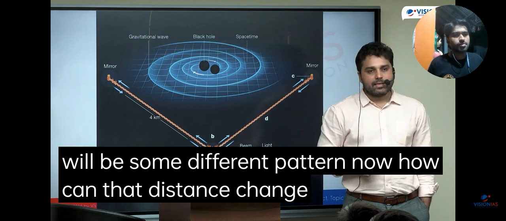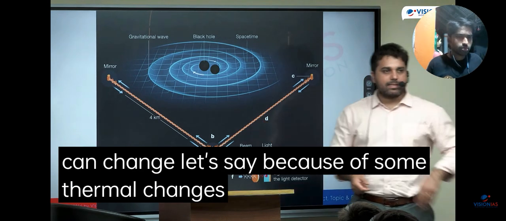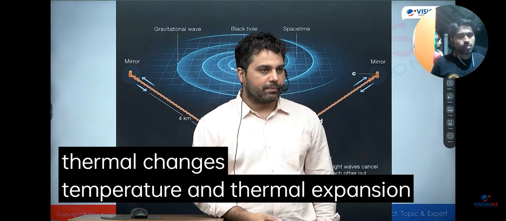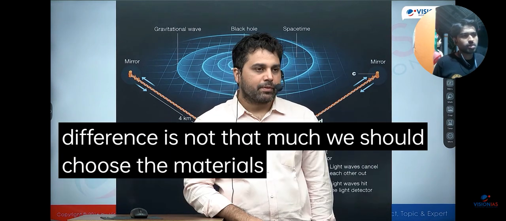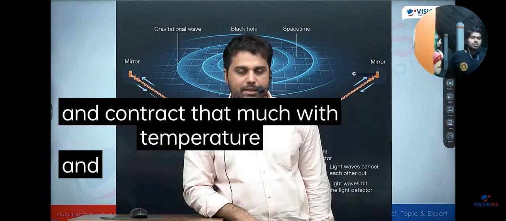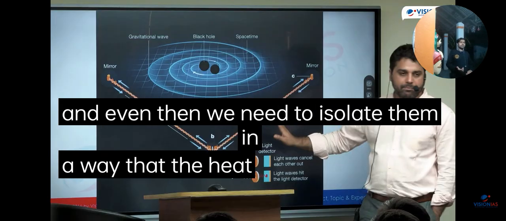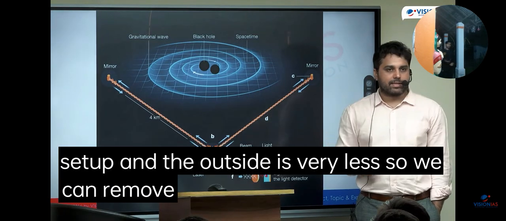Now, how can that distance change? It can change, let's say, because of some thermal changes. Temperature suddenly increases and thermal expansion happens, or it decreases a lot and thermal contraction happens. So we should first choose a place where the temperature difference is not that much. We should choose materials which do not expand and contract that much with temperature, and even then we need to isolate them so that the heat transfer between the setup and the outside is very less. So we can remove that part.